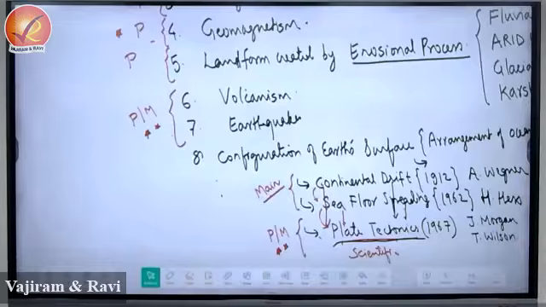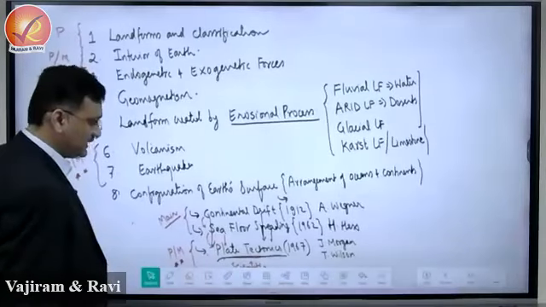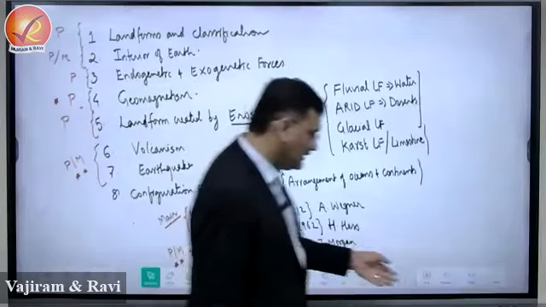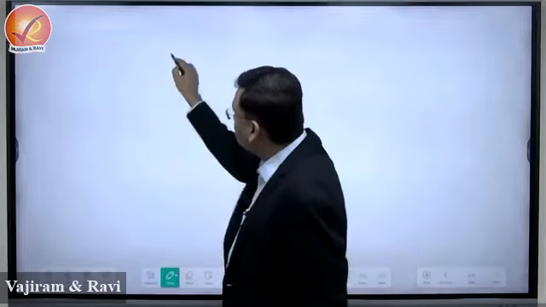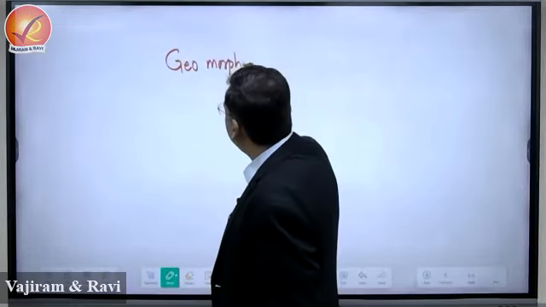These are the topics where you are expected to have a content of 150 to 200 words and structuring of the answers. ठीक है? So this is your syllabus of geomorphology, first chapter. So let us begin with the basics of this chapter. So first is geomorphology.